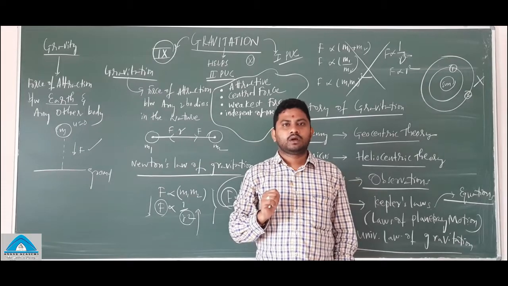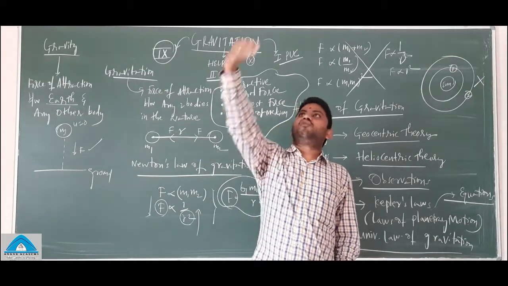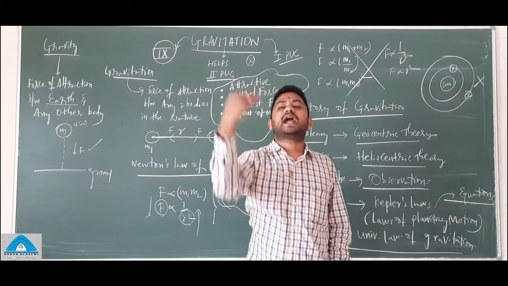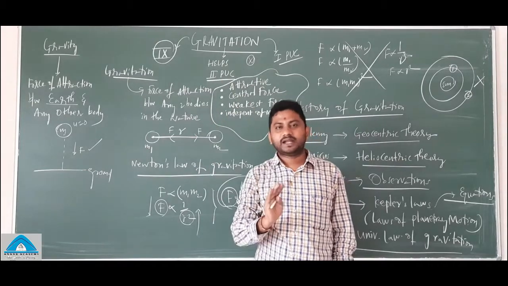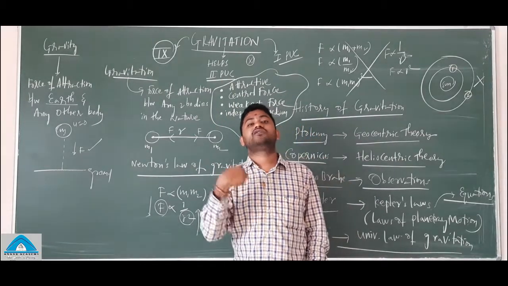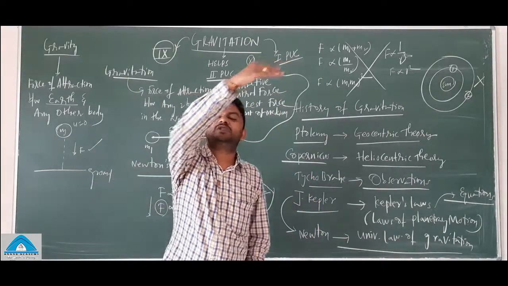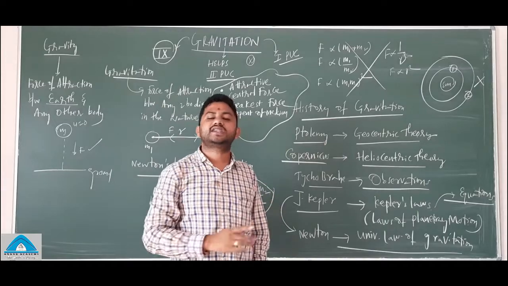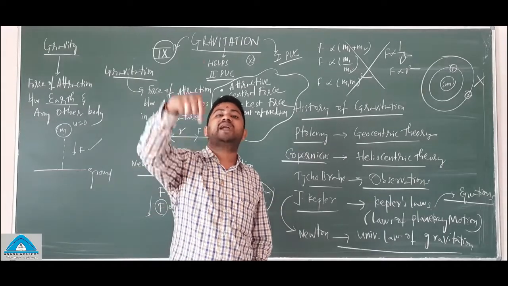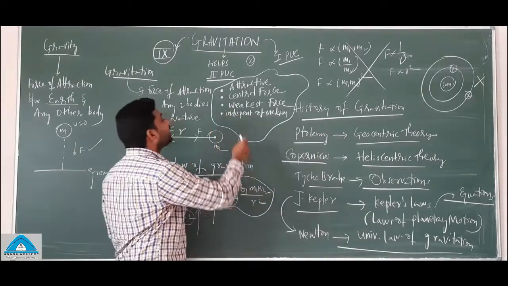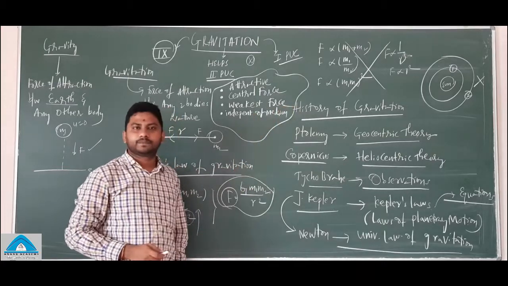Yes. Think that there is a wall kept between me and that bench. Still, there is a gravitational force between these two bodies. Whatever the medium present between any two bodies in nature, the gravitational force remains the same. So that means it is independent of the medium.